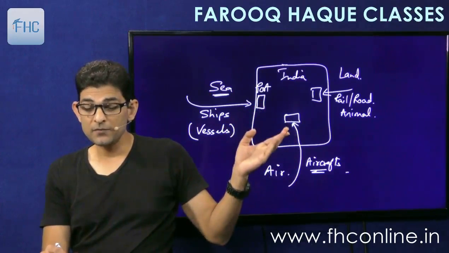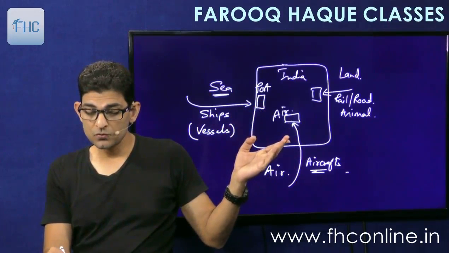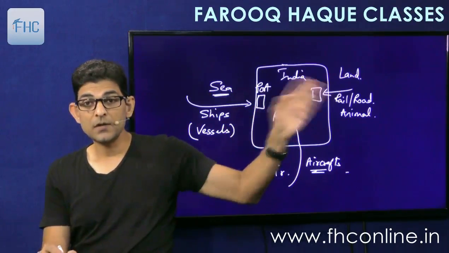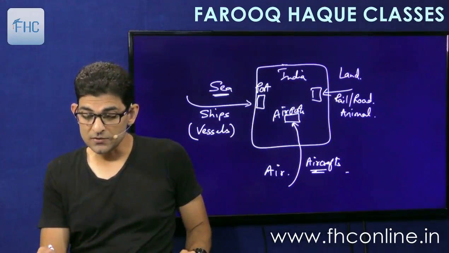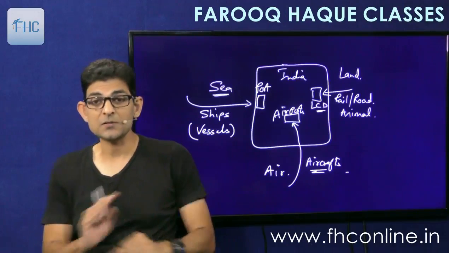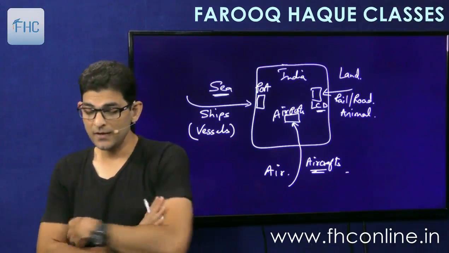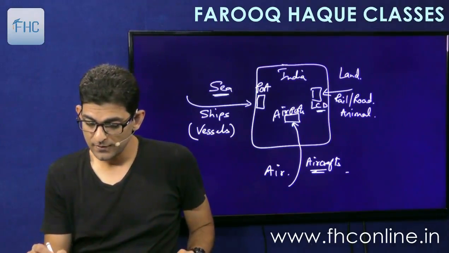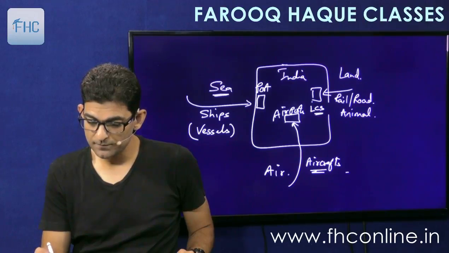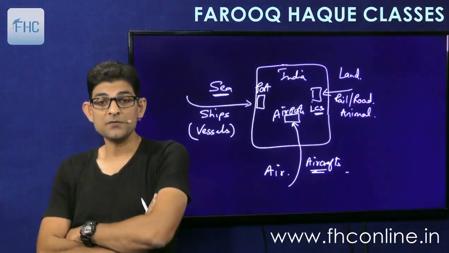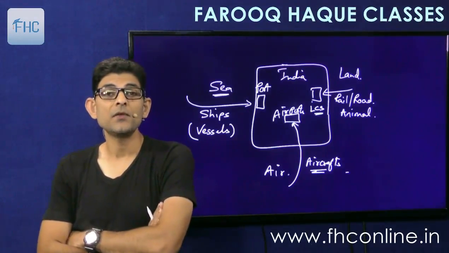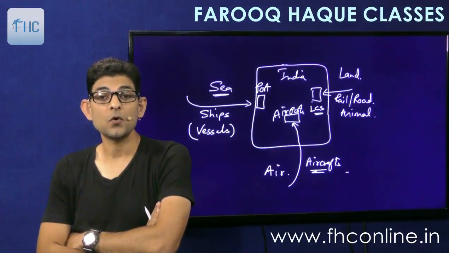If it is coming by air, then there will be airports, and there will be land customs stations, LCS, land customs station.